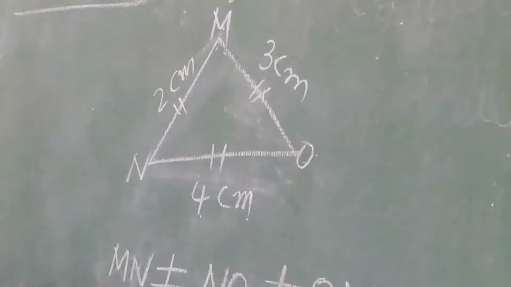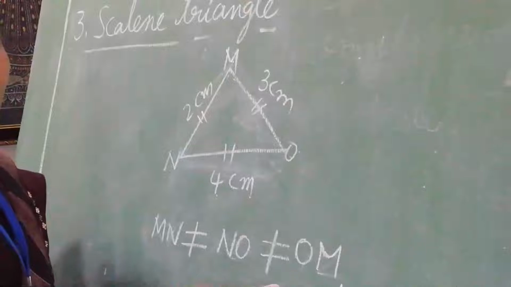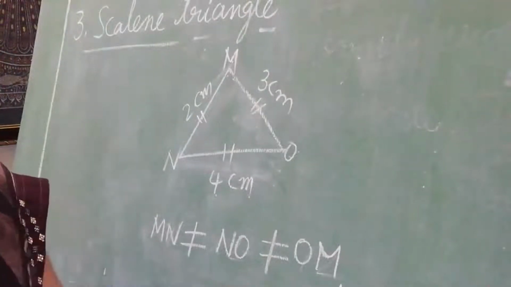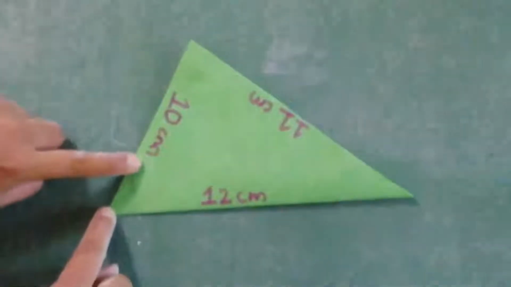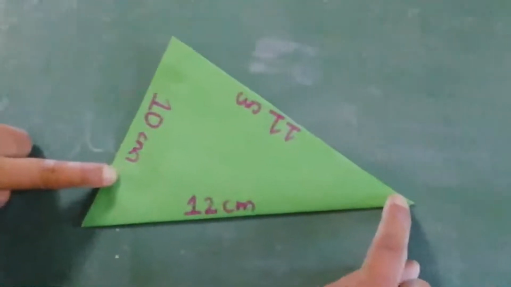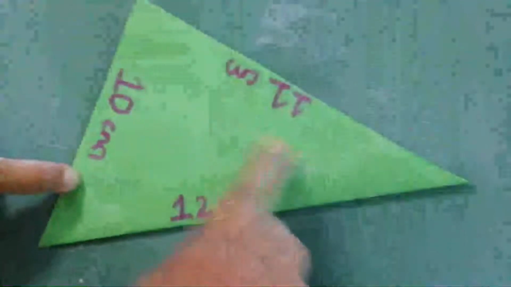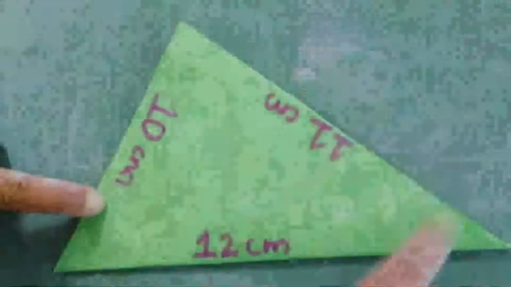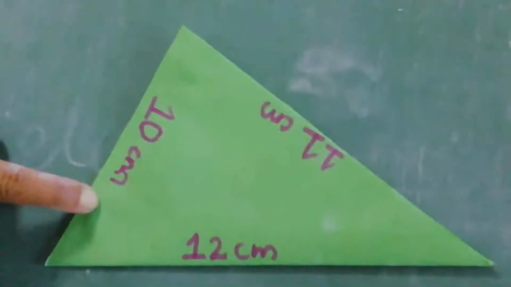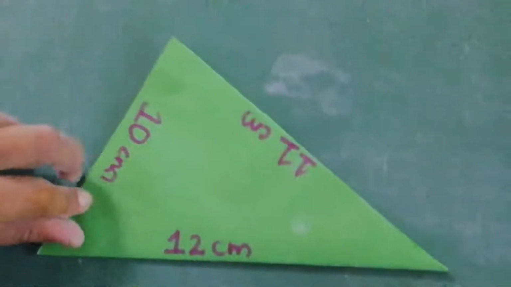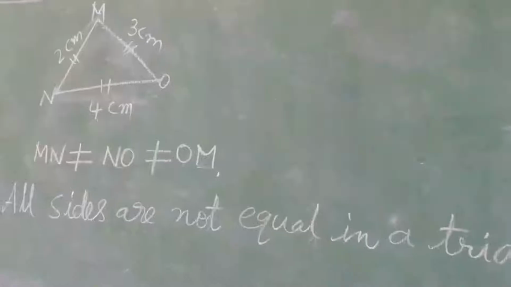See, MN not equal to NO, NO not equal to OM. See this one? Observe all sides here: one side is 10 centimeters, one side is 12 centimeters, and one side is 11 centimeters. All sides are not equal. This is an example of a scalene triangle.